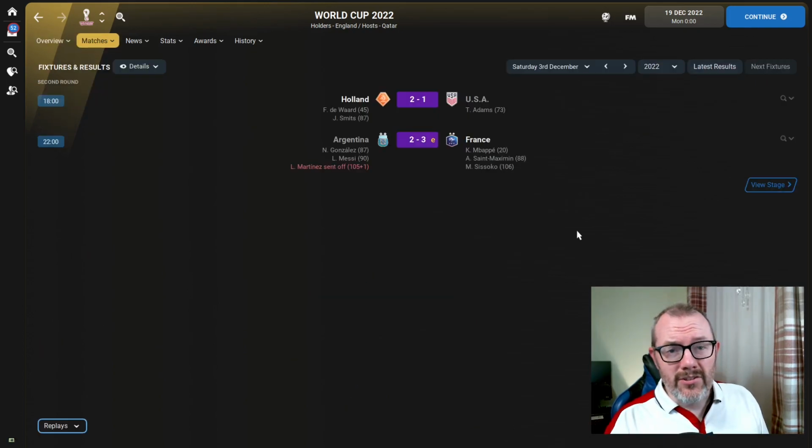So with the Netherlands topping Group A, they played USA, runners-up in Group B, in the second round, getting a 2-1 win. Look at this in our second match. Of course, France slipping up slightly, finishing second in their group behind Denmark, setting up a second-round clash with Argentina. It went to extra time. It took 2 late goals from Argentina to force extra time. Then they had a man sent off, and Sissoko getting the winner.